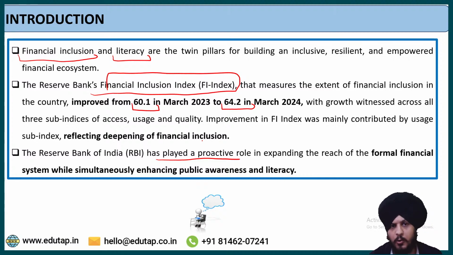Of course, you can also write your introduction in your own manner. For example, firstly you can define financial inclusion, then you can write something about financial literacy, maybe some data with respect to financial literacy, and then afterwards you can write a connecting line by highlighting the role of RBI. You can write in that way also. There can be multiple ways to write the introduction to this answer. I hope you are going to experiment with that.